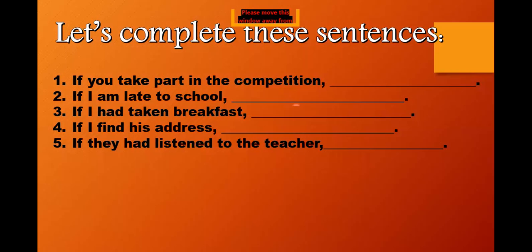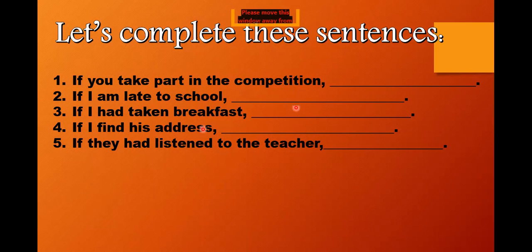So if I had taken breakfast, I would have skipped the lunch. That is a condition that is already fulfilled. It is not to be fulfilled, it is a condition that has already been fulfilled. In the second conditionals, you have to make sure that the condition is already fulfilled.